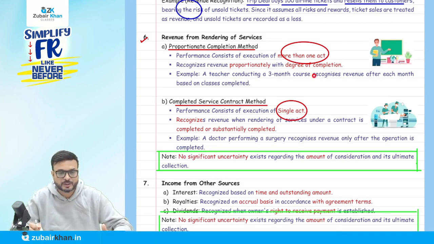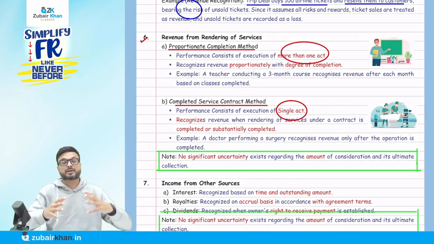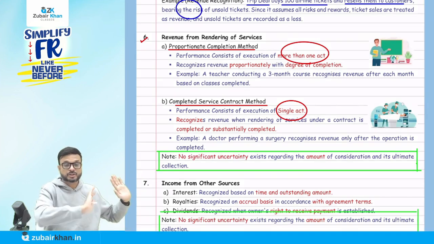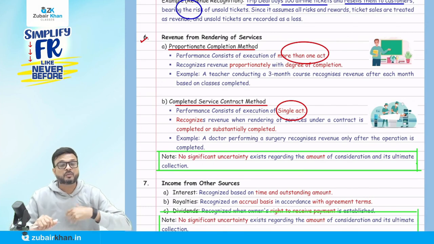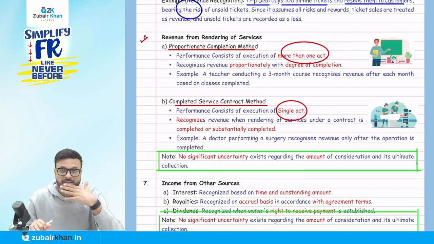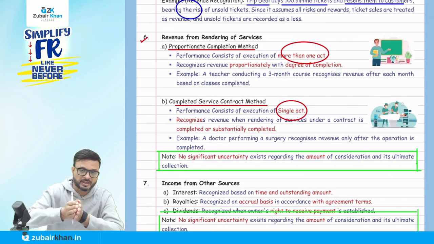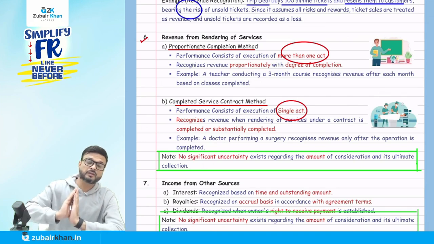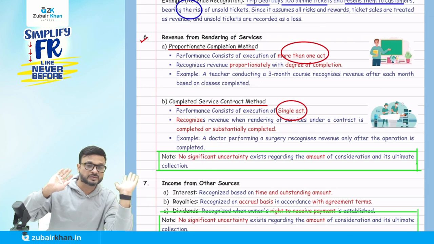Proportional with degree of completion. Like we have discussed about the percentage of work completed in the case of a construction contract, here also, how much work has been completed. For example, if I take the CA Inter regular batch for 3 months, and 1 month has been completed, I will recognize the revenue only for that 1 month, even though in advance you paid me the whole fees for the 3 months.